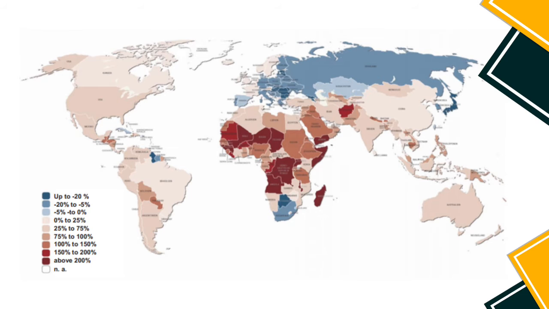We have presented here a graph which shows the projected change in population size. And we can see here that most population growth will be concentrated in South Asia, the Middle East, and Sub-Saharan Africa, where high fertility rates and the consequences of rapid population growth will remain burning issues. However, in the Northern Hemisphere, we can say that there are countries that are starting to decline in population size.